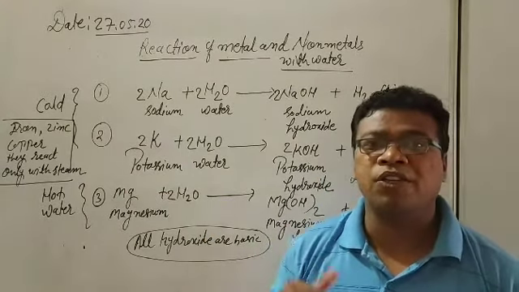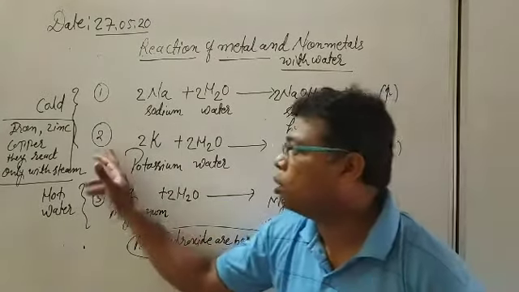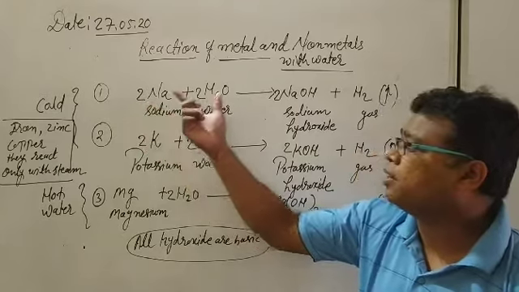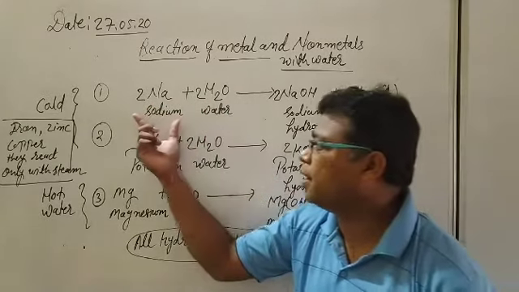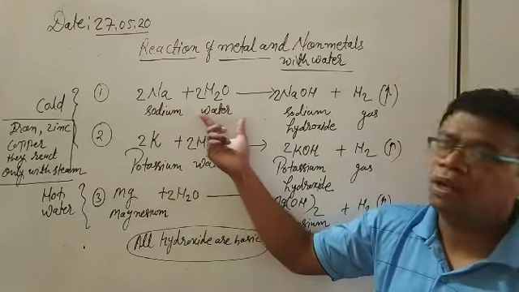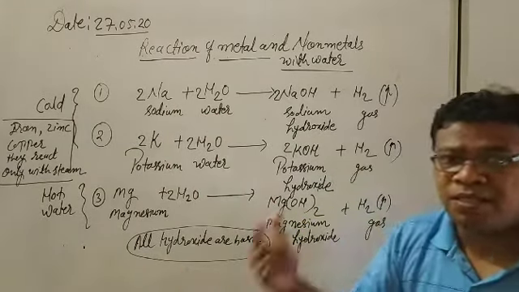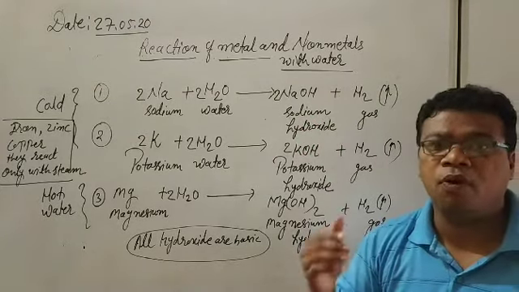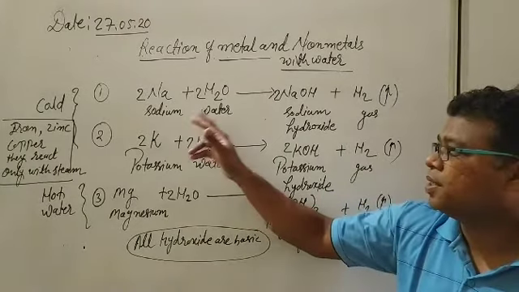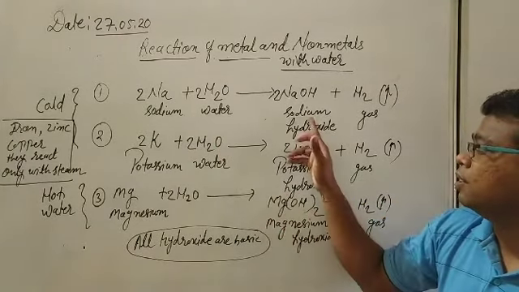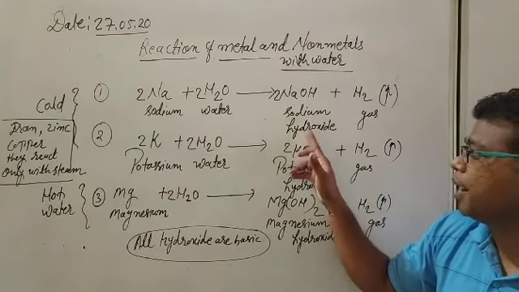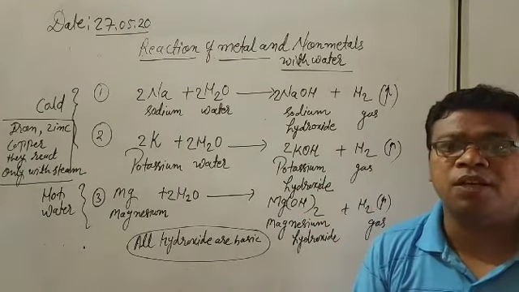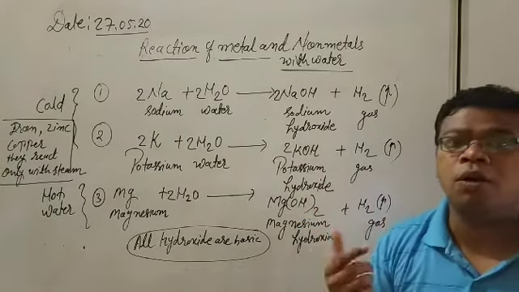We need not give them extra heat. They react with cold water. So what is the logic here? When any metal reacts with water, let us take the example of sodium. What do they form? That is important here. They always form their metal hydroxide. If sodium is reacting with water, it forms sodium hydroxide, and that sodium hydroxide is basic in nature. We know that sodium hydroxide is a strong base.